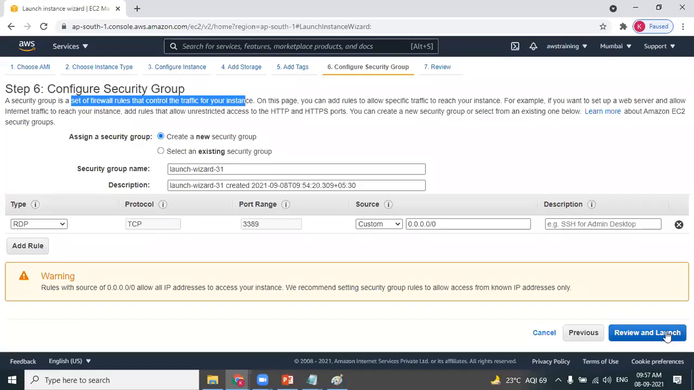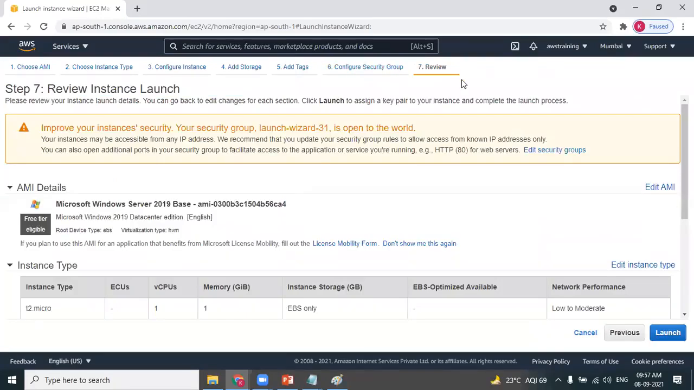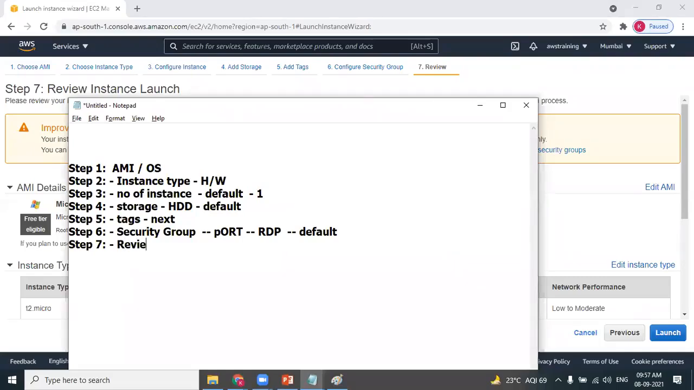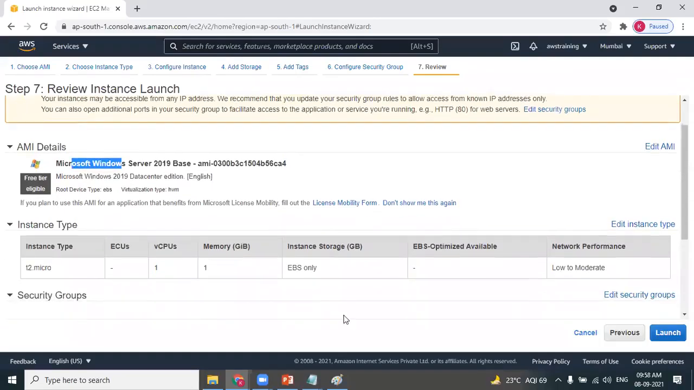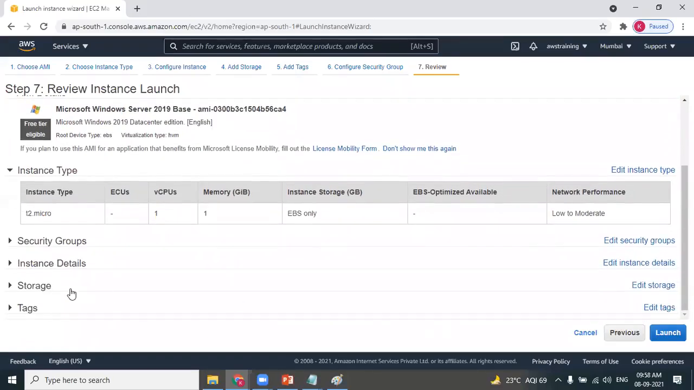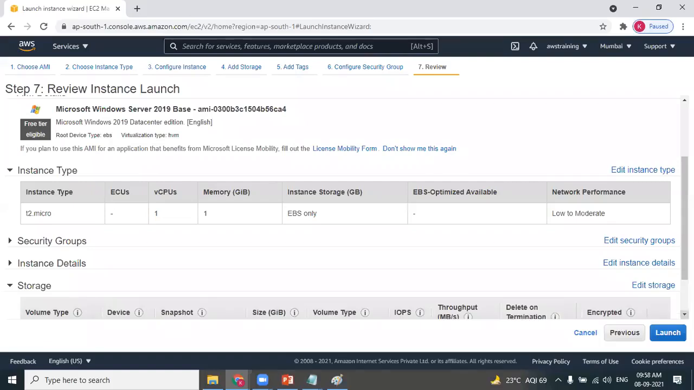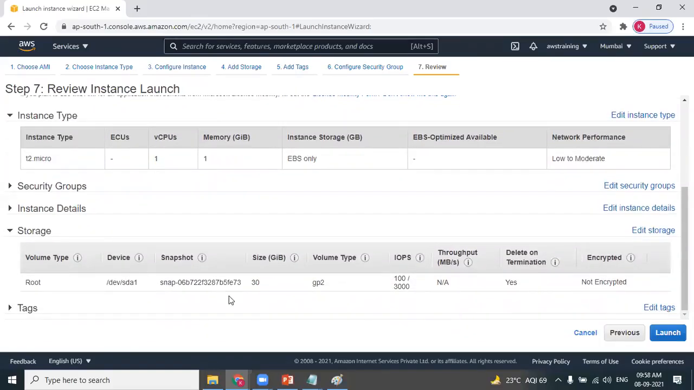Next, step 7 is reviewing the details. Just review the details before launching. It provides you complete information. What we are creating is a Windows machine. This Windows machine comes with 1 GB memory and 1 CPU, and the port is also open. Coming to storage, it comes with 30 GB. If you're fine with all these configurations, click on launch.